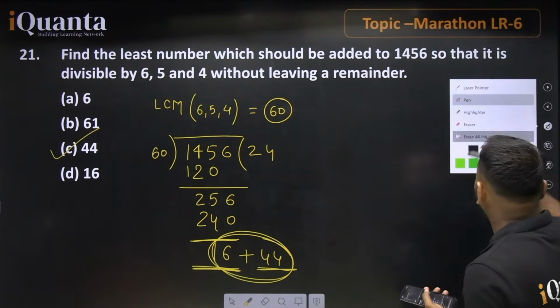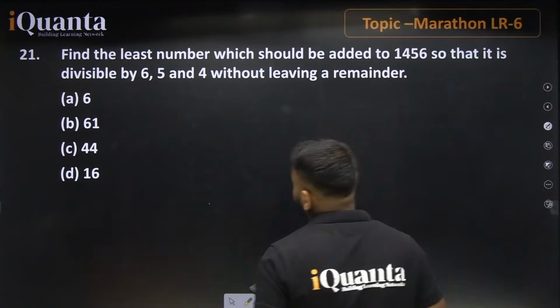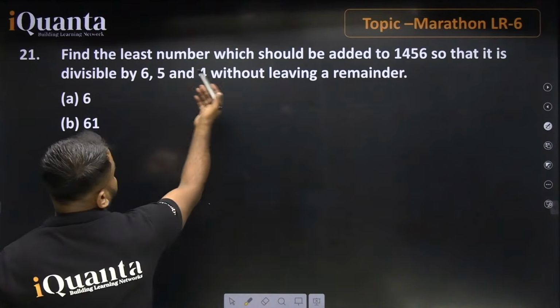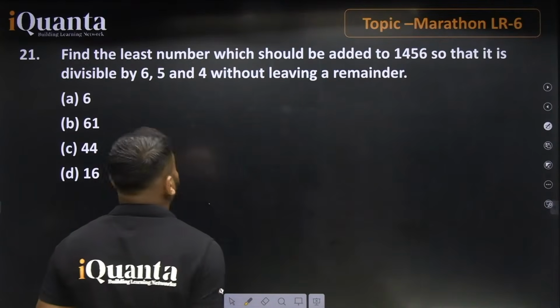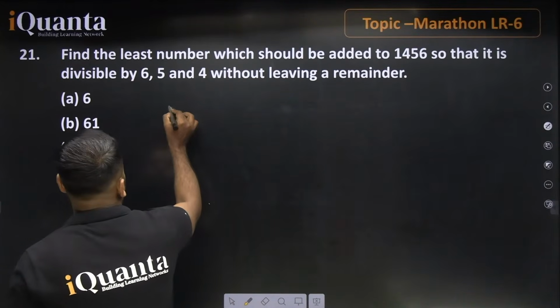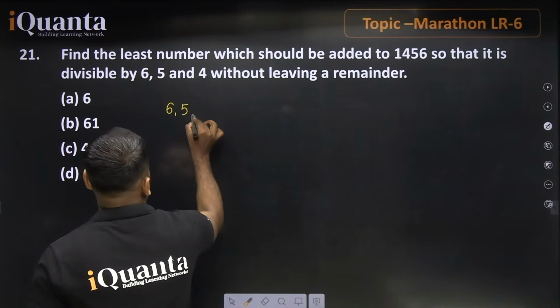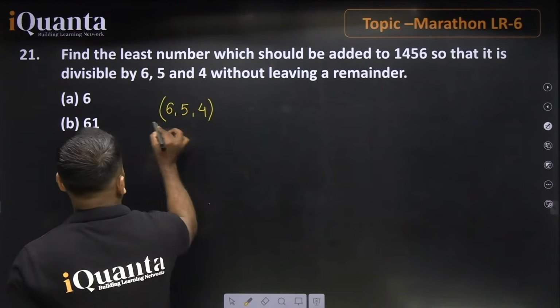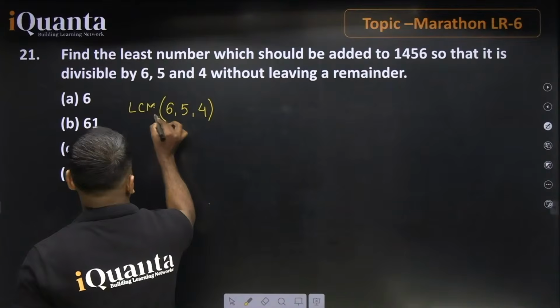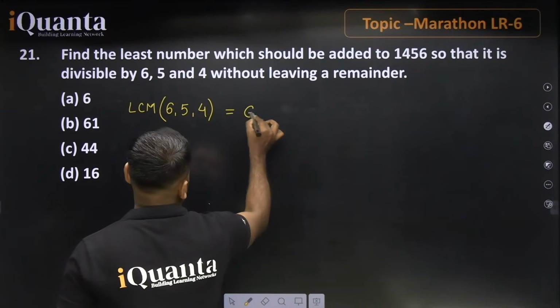Again, beta, if talking about the entire portion, the question is saying: find the least number which should be added to 1456 so that it is divisible by 6, 5 and 4. So let's talk about 6, 5 and 4. We need to find the LCM. Why do we need to find the LCM? The LCM of these numbers is 60.